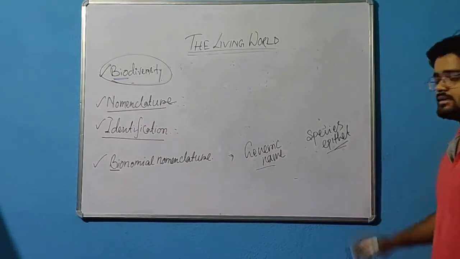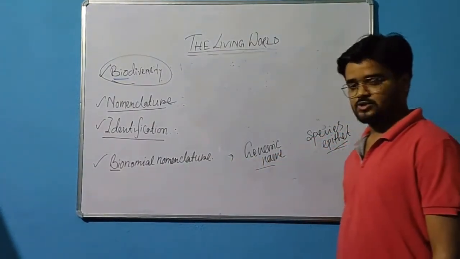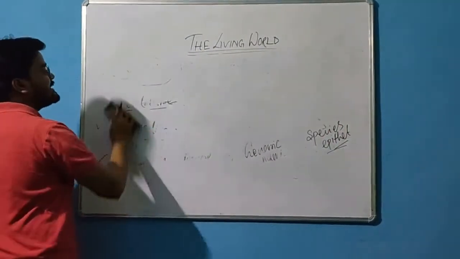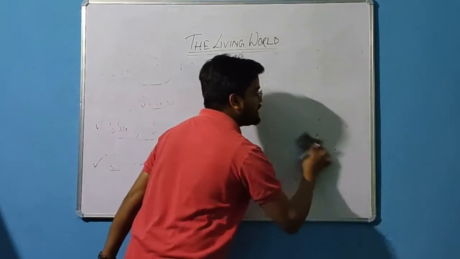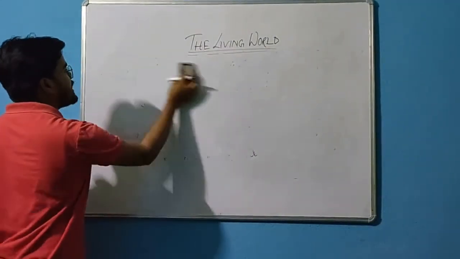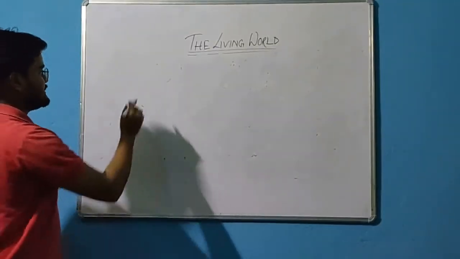Two names should be there, and by that only it came to be called binomial nomenclature. Now let's come to a few details of binomial nomenclature. Who first proposed it, how it came about, we have to discuss in detail.